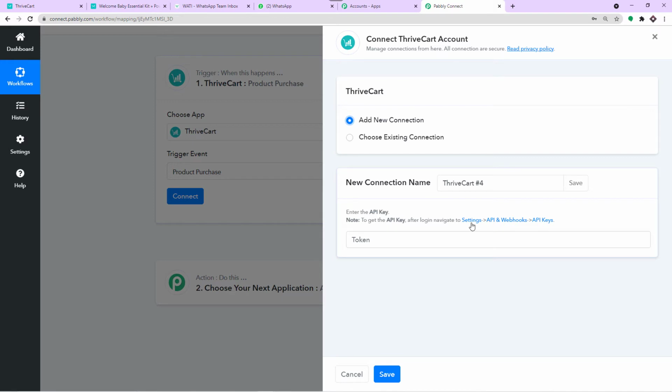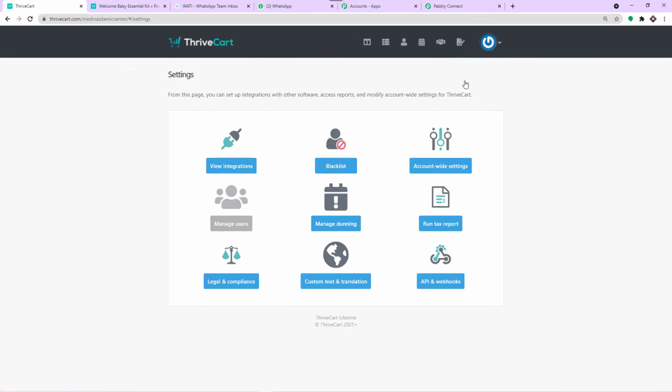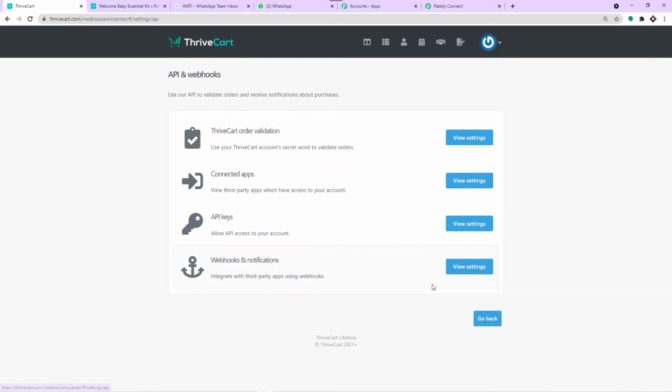So to get the API key or the token, you have to go to the settings, API and webhooks, and just go to the API keys. Okay, that's easy. So first of all, let me just go to ThriveCart and click on settings. Okay, so you will find settings in the profile. Just click on settings. As you can see at the bottom, you will find API and webhooks. You click here. Now you will find API keys, webhooks and notification. We are interested in this one, API keys.